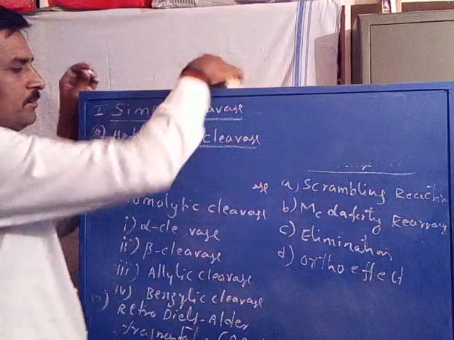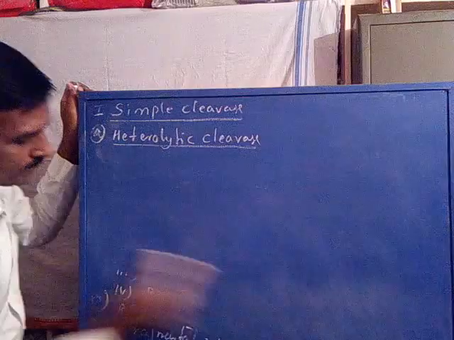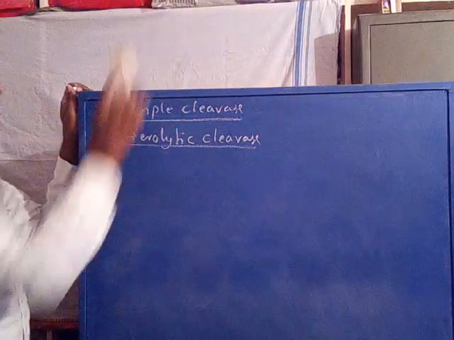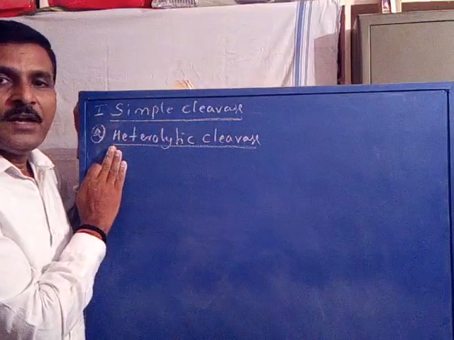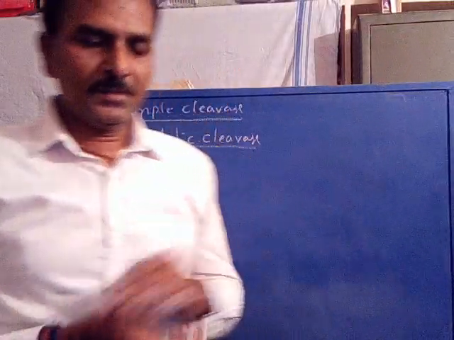The first simple fragmentation process for the molecular ion is heterolytic cleavage. Let us discuss what heterolytic cleavage is.